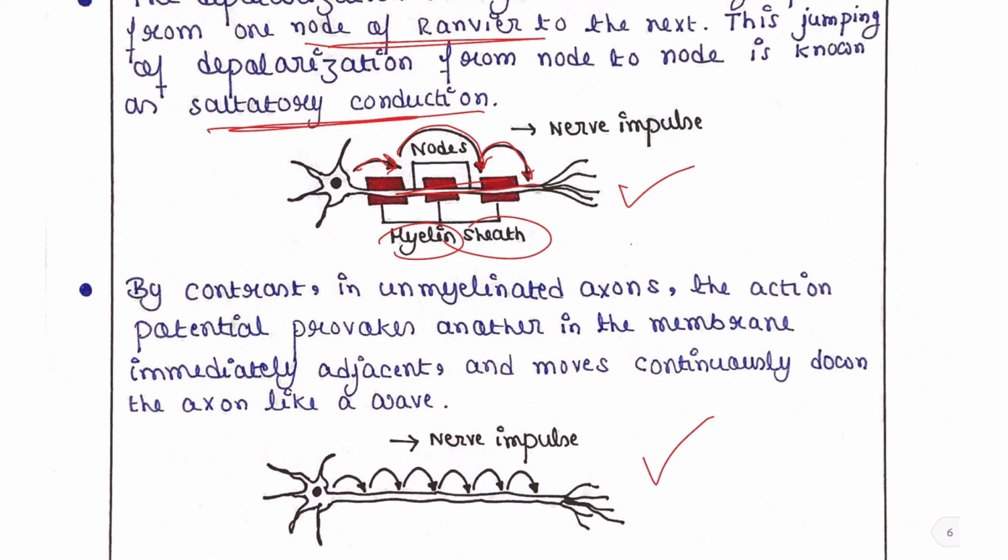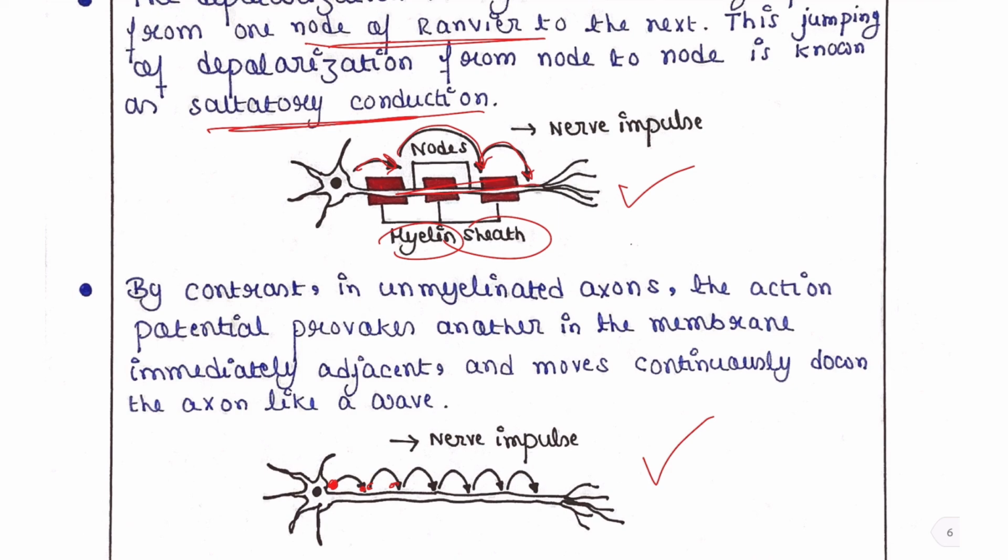So, in this case, the depolarization that occurs at this site will pass to the next adjacent site. It will not jump, rather it will pass from one site to the adjacent site and move continuously down the axon like a wave. It cannot jump because myelin sheaths and nodes are not present here.